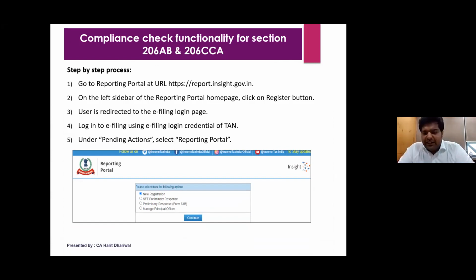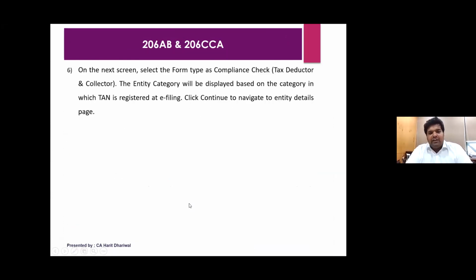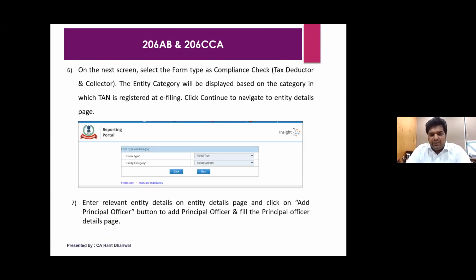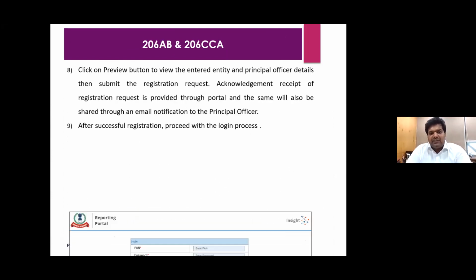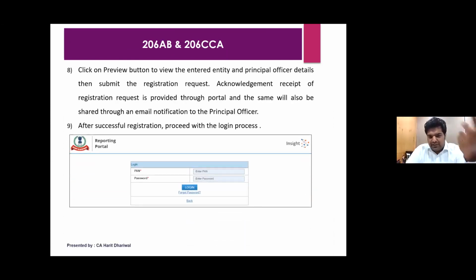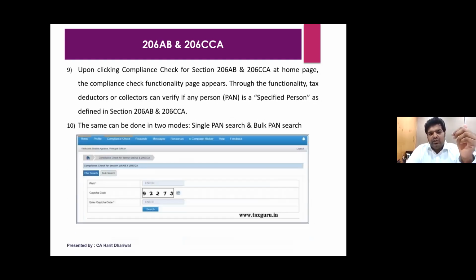For all the deductees, at the beginning of the year, there's an option of first registering yourself. The deductor will first have to go to the reporting portal and do a new registration. After registration, they will have to select the form type and entity category. After that, they will be given a PAN and password for logging in. Once they log in, you can see here the compliance check option for 206AB and CCA. They can check individually PAN-wise, or do a bulk search using a CSV file.